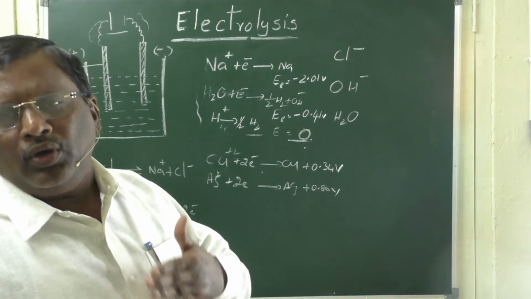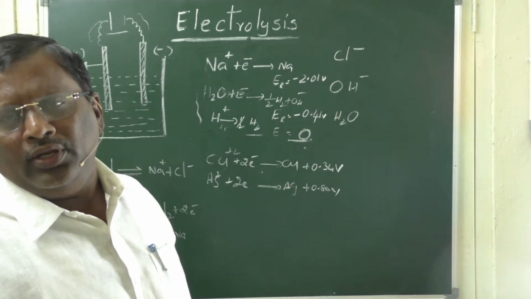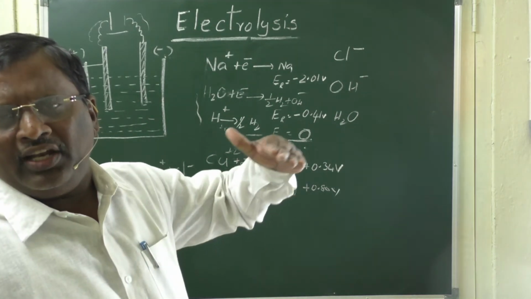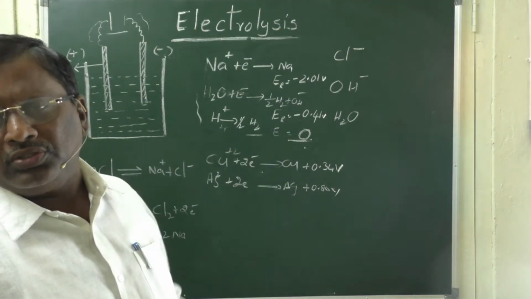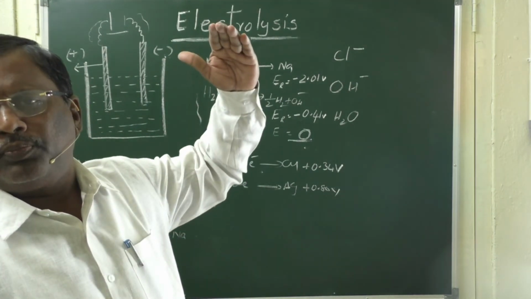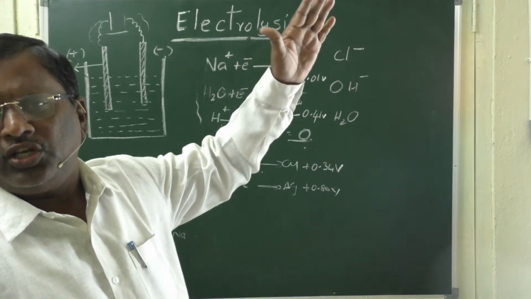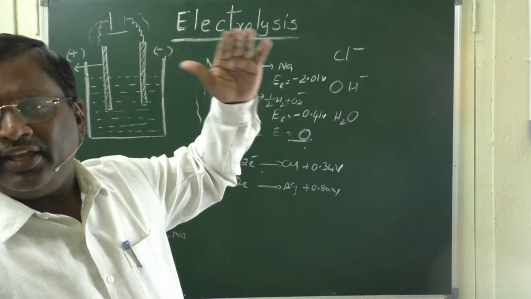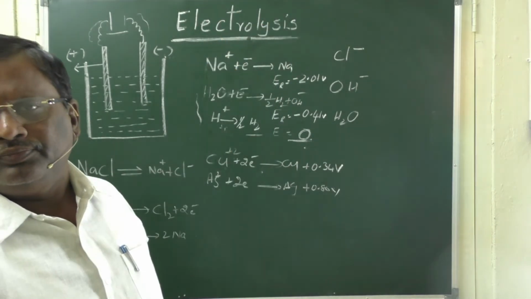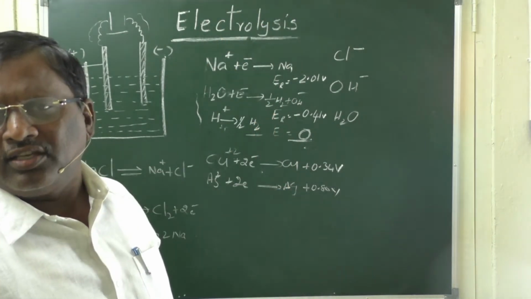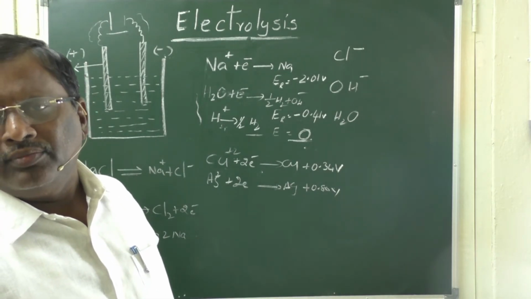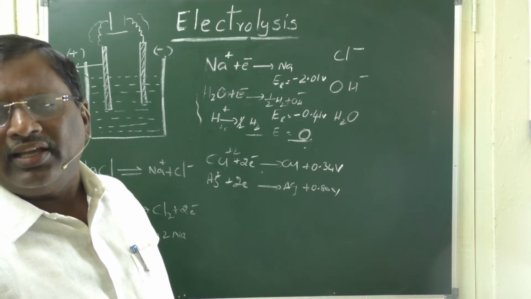So, if two or more cations are available in the electrolyte, preferentially they discharge at cathode. First, the ion with the highest reduction potential will discharge first, then the next ion, then the next. As long as H plus ions are present, it is not possible to discharge sodium from its electrolyte as a metal.